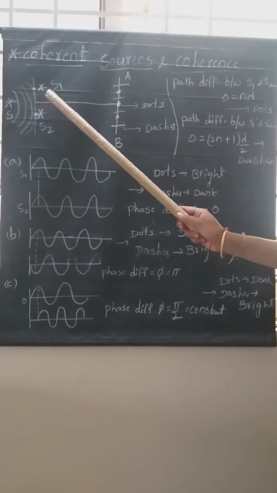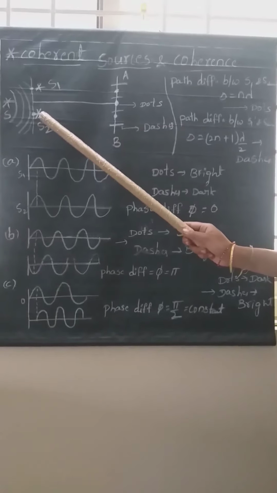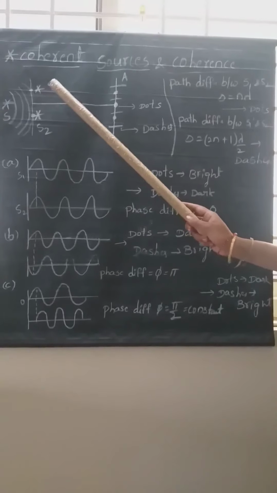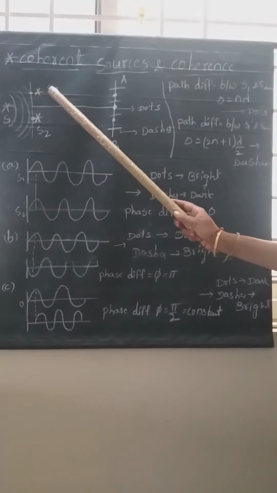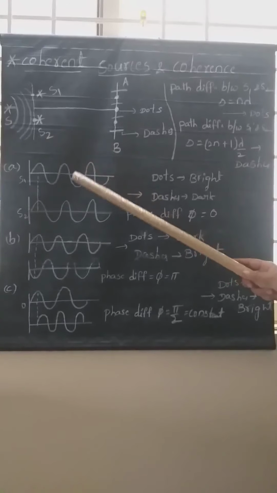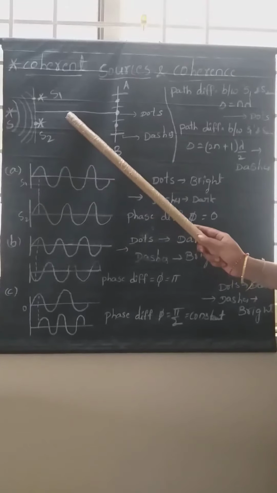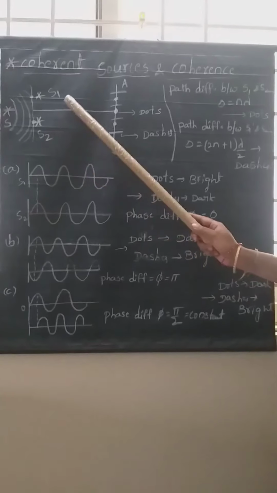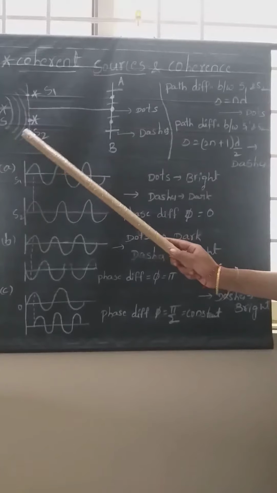But since these are two pinholes, these two will act as a horizon for the wave. Therefore, the S1 pinhole as well as the S2 pinhole will again start producing wavefronts here as well as here, just like Young's double slit experiment. These S1 and S2, which are giving the secondary wavefronts, are called secondary sources. These two secondary sources are originating from the same main source.